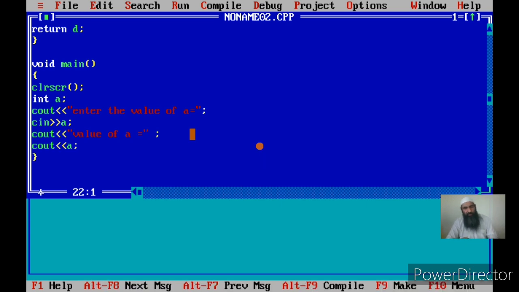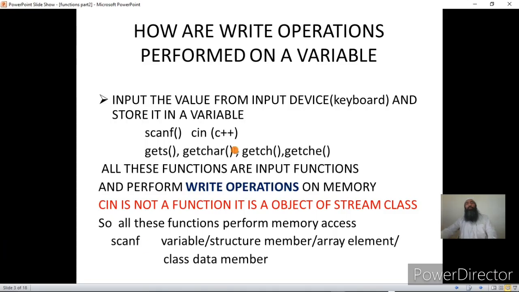Okay, so let's go back to our main topic. We have seen how cin can be used to input the value from the keyboard, because I have written here: input the value from the input device and store it in a variable. And this is basically what we are talking about, memory access. Memory access can be achieved through two things. One is the read operation and one is the write operation.